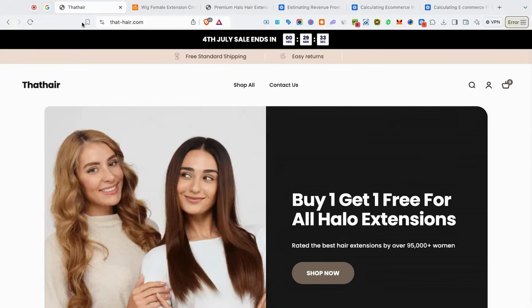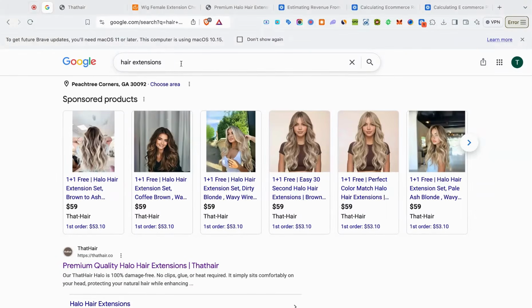All right, so here's a website called That Hair. I found them by coming on Google and typing in hair extensions. And yes, hair extensions is indeed a winning product. So congratulations, I just gave you guys another winning product. But if you look at these images, they're all high quality images showcasing a product. And something they do special with the SEO optimized title is they put buy one, get one free at the beginning of the title, followed by their SEO optimized title that's stuffed with keywords, right? So that buy one, get one free is going to help their click through rate because people are going to see that and they're going to want to buy because they're promoting their offer within their title, right?